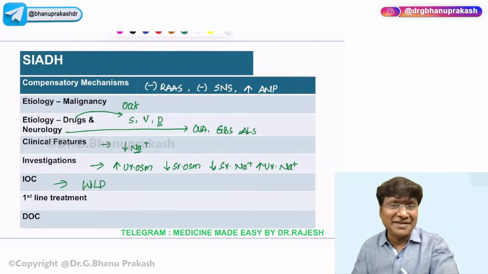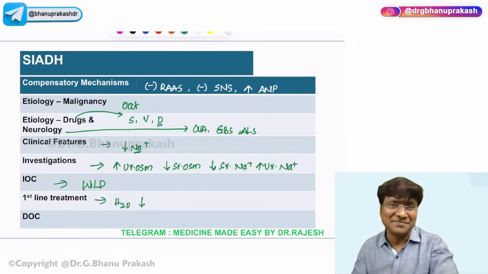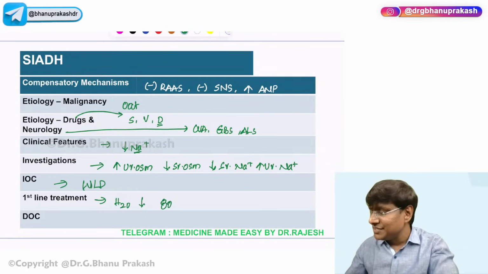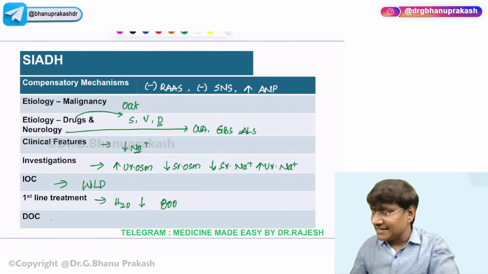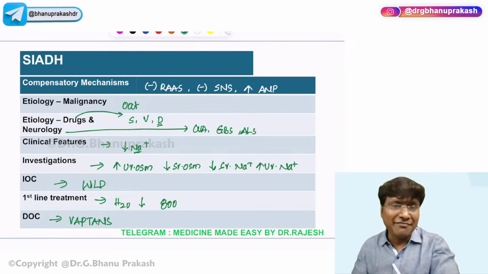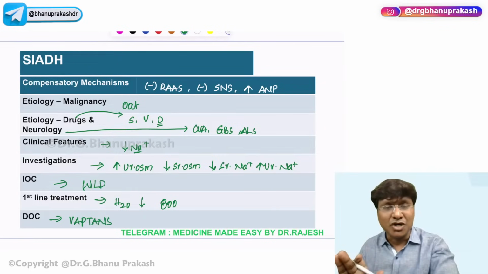Then what is the first line treatment in patients with SIADH? The very important first line treatment is water restriction. How much water do you need to give in patients with SIADH? You need to give 800 ml per day, not more than that. Then what exactly is the drug of choice in patients with SIADH? That includes Vaptans. We have tolvaptan as well as conivaptan. So that will be the treatment for SIADH. That was the topic related to diabetes insipidus and SIADH.